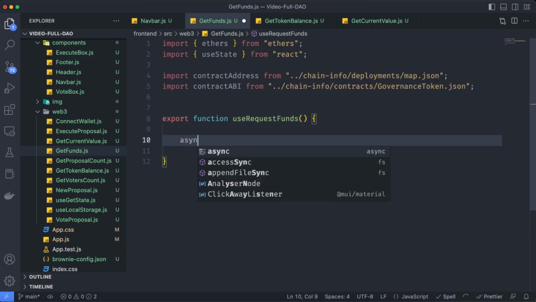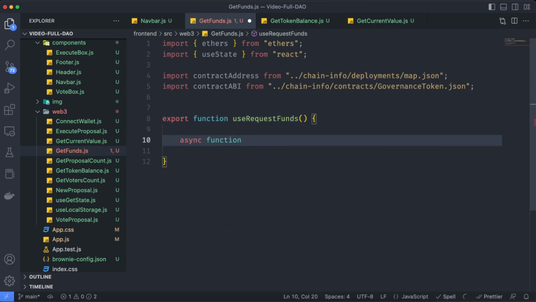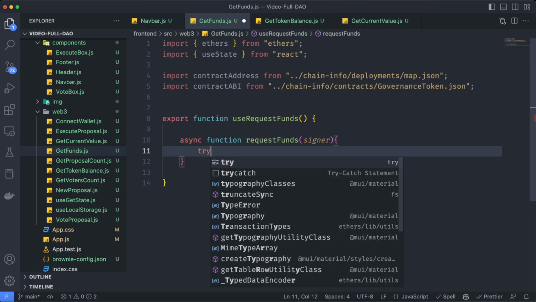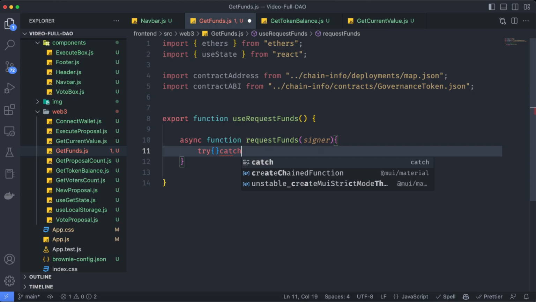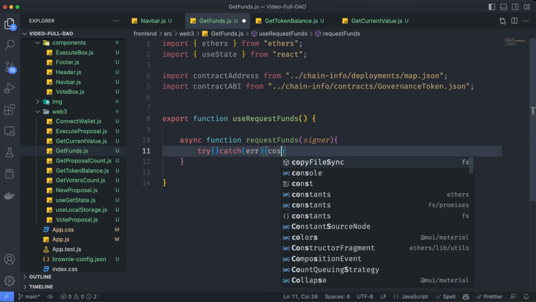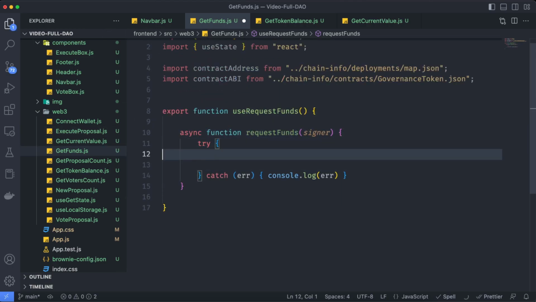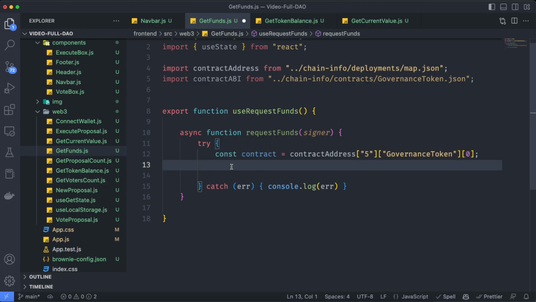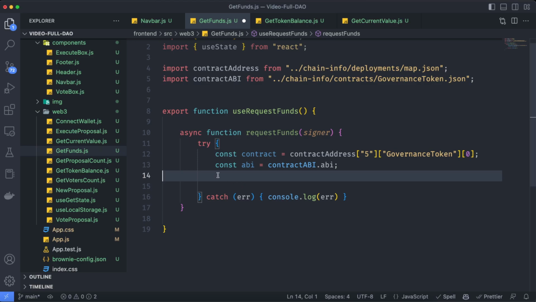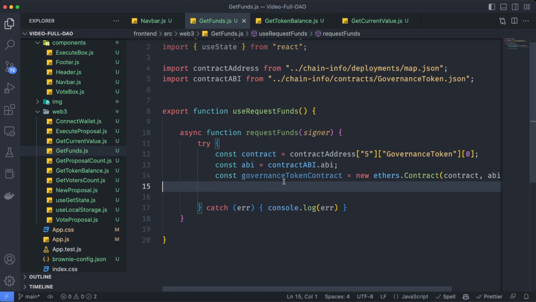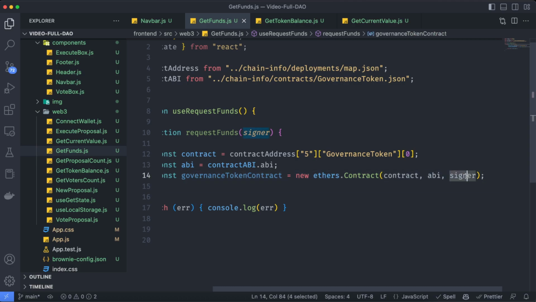Let's here create an async function request funds, which is going to take, of course, a signer. And here, let's say try with its respective catch statement, the error, and let's console.log the error. So now here in this try statement, we can again set the contract address, set the contract API, set a new instance. The difference here is we are not using a provider, we are actually using the signer because this is the actual wallet we want to get funded.